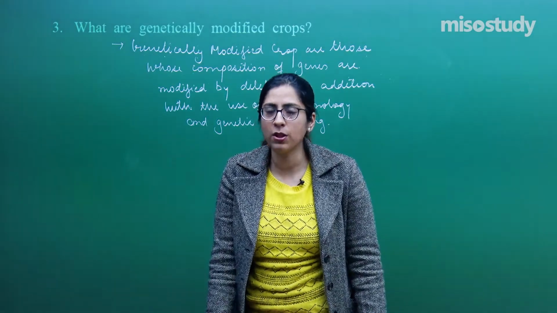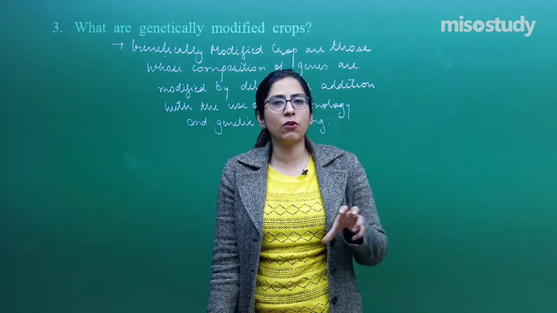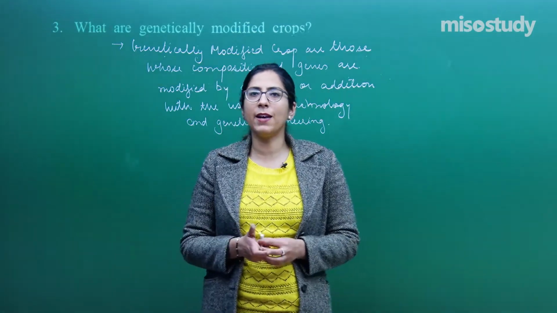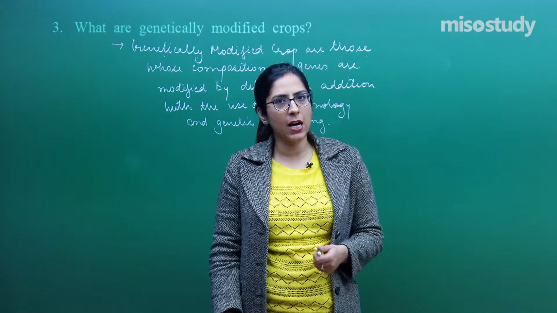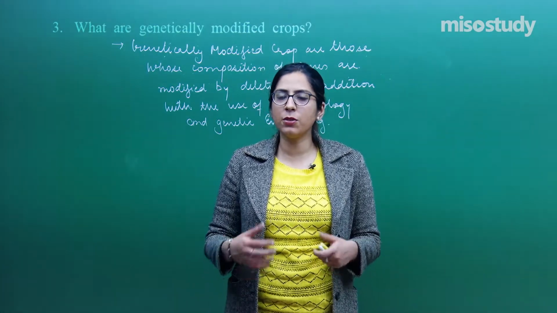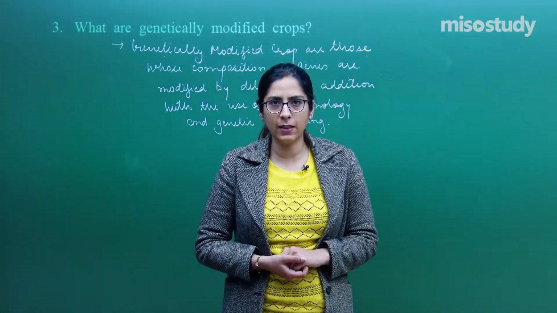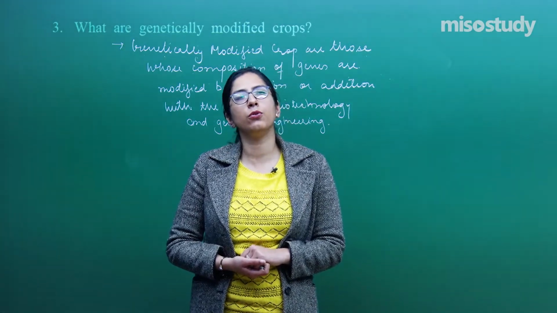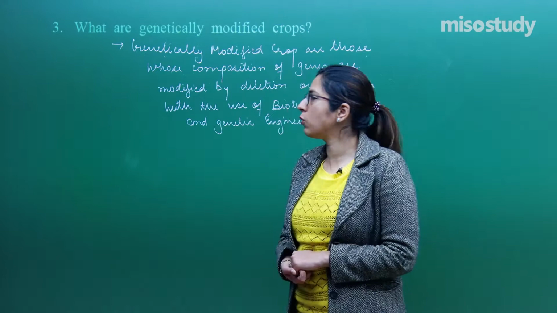These crops are modified so that whenever any pest attacks, it will be killed because they produce a certain chemical which is harmful to those pests but not harmful to human beings. So this was question number 3.